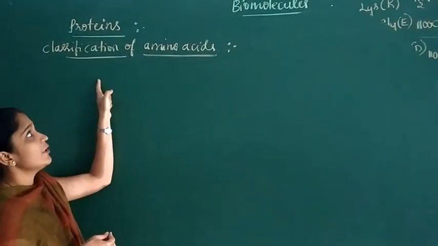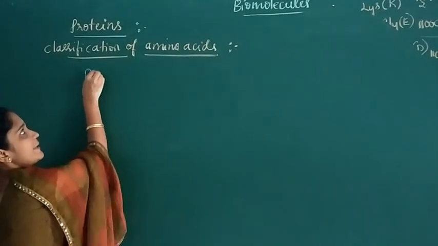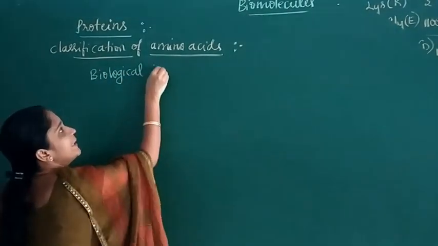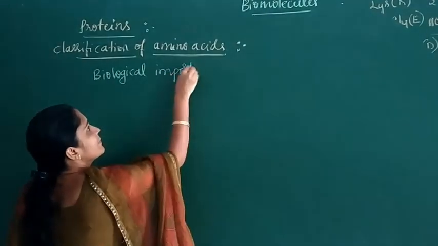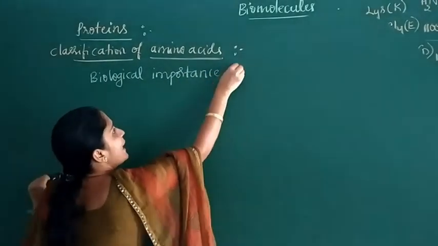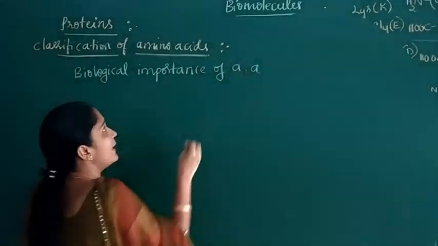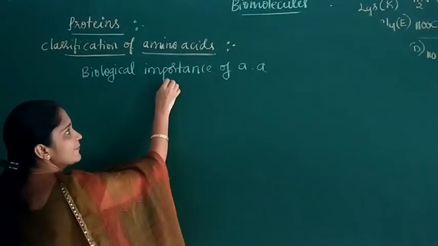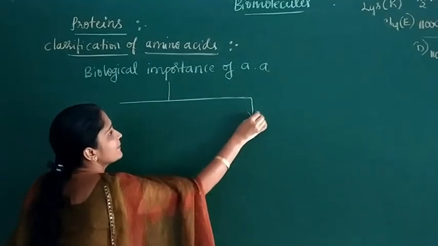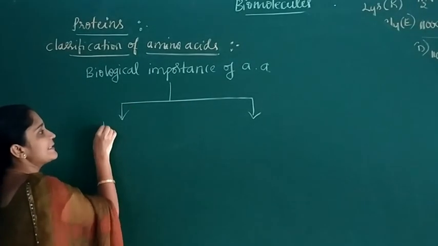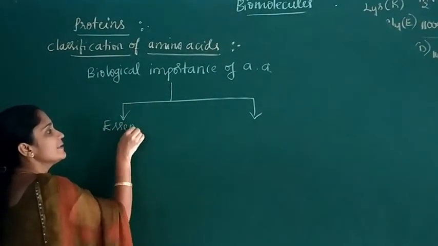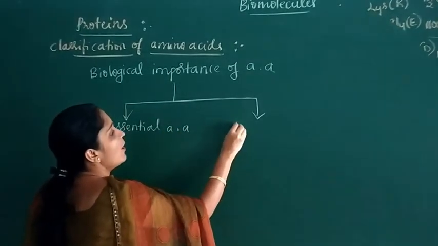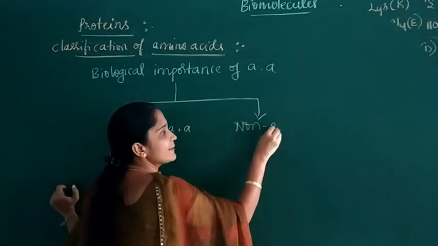Based on the biological importance of amino acids, they can also be classified into two types. They are essential amino acids and non-essential amino acids.